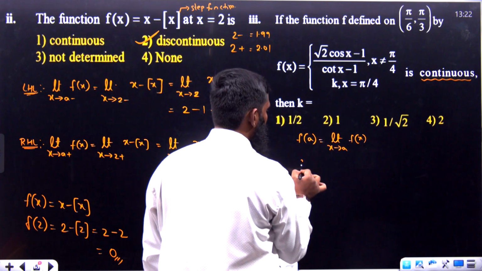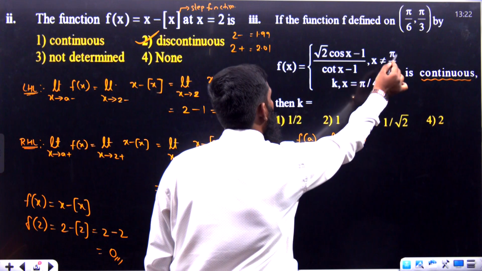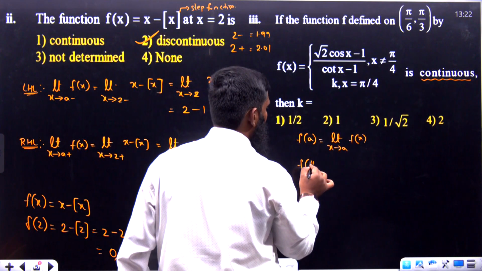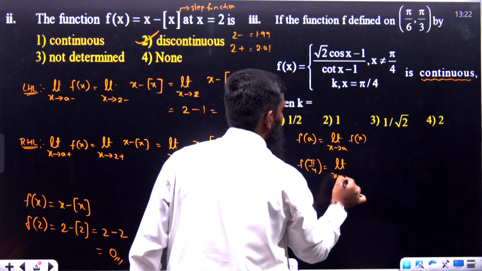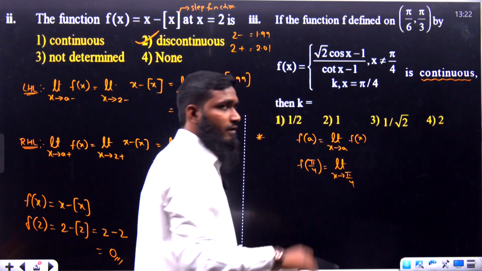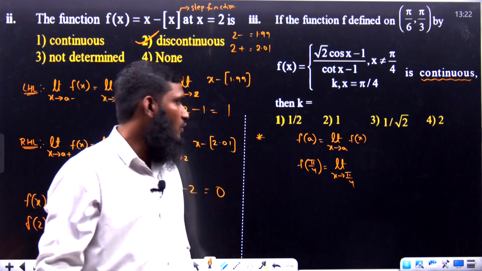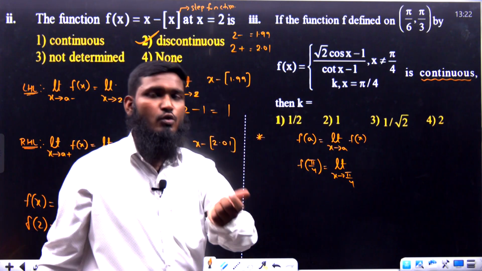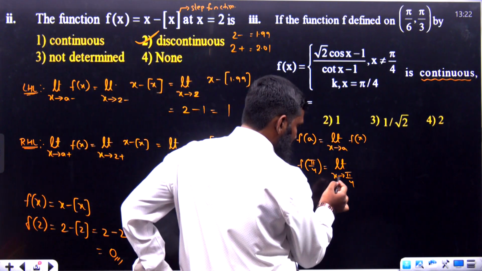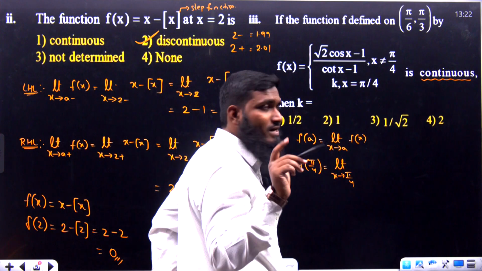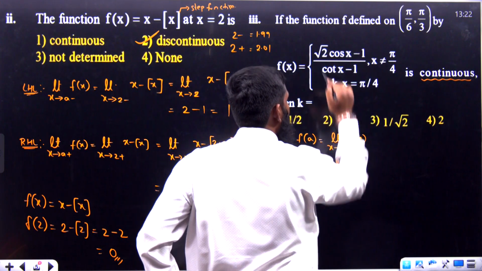Now let us substitute this value over here. What is the a value we are having over here? Pi by 4. This is the a value actually. So f of pi by 4 is equal to limit x tends to pi by 4. Listen carefully. Function means just now I have told you it will be equal to. Limit means tending, which means not equal to. Understood? So whenever we are having x tends to pi by 4, x is not equal to pi by 4.